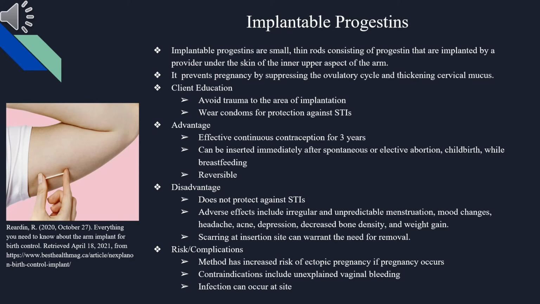Implantable progestins are small, thin rods consisting of progestin that are implanted by a provider under the skin of the inner upper aspect of the arm. It prevents pregnancy by suppressing the ovulatory cycle and thickening cervical mucus. It is important to educate the client to avoid trauma to the area of implantation and wear condoms for protection against STIs. Advantages include that it is effective continuous contraception for 3 years. It can be inserted immediately after spontaneous or elective abortion, childbirth, or while breastfeeding, and is reversible.